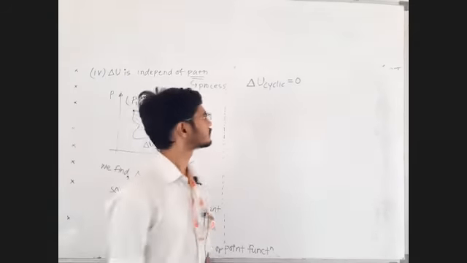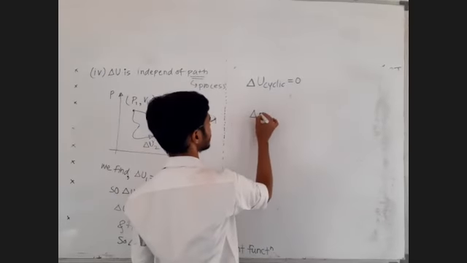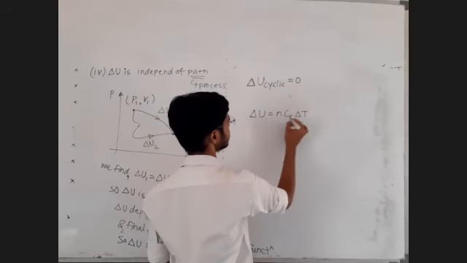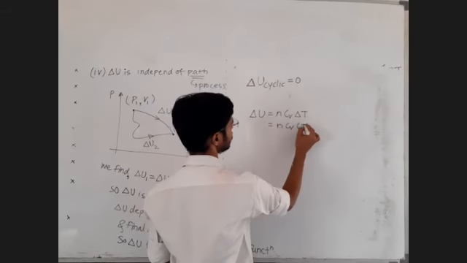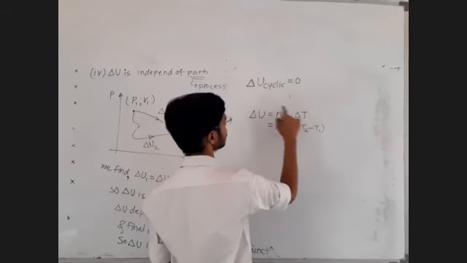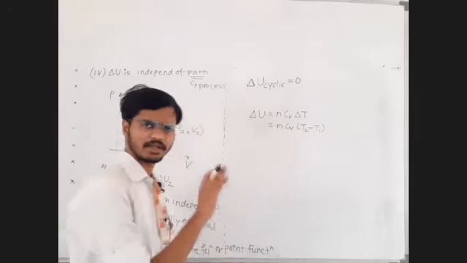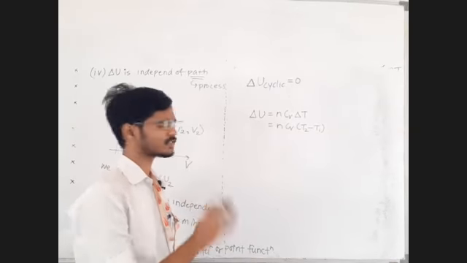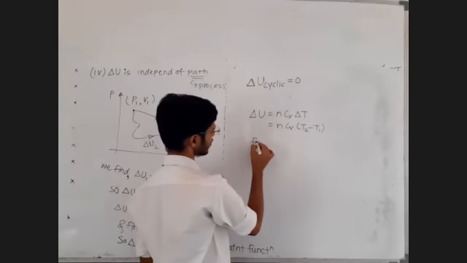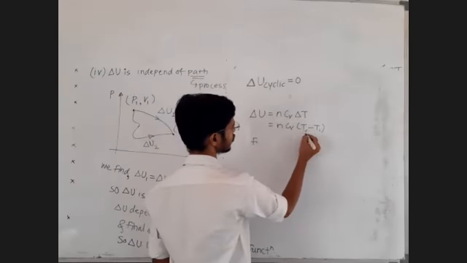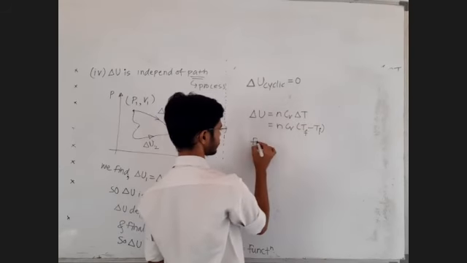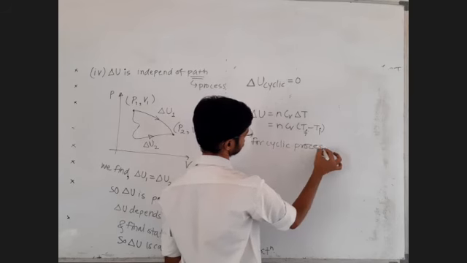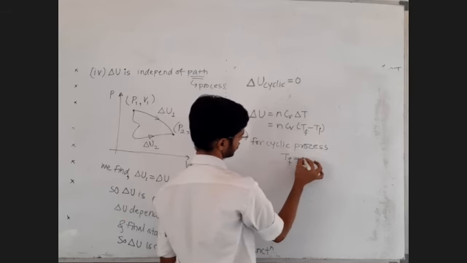The temperature did not change. What is the usual formula for delta U? n Cv delta T, n Cv (T2 minus T1). For a cyclic process, the final temperature and initial temperature, final volume and initial volume, final pressure and initial pressure will be the same. So for a cyclic process, the final state is equal to the initial state.